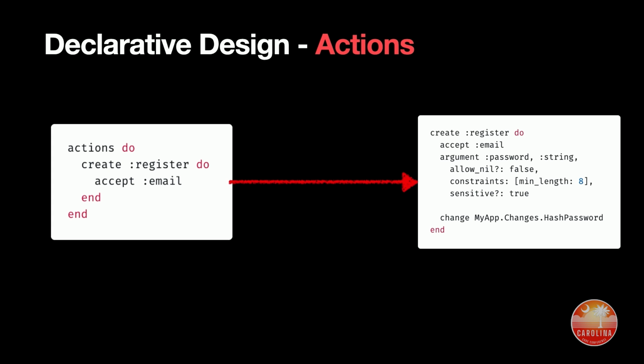We can say that it's sensitive, which tells the entire framework, every single place that might reference this, not to log it, or not to allow it to be inspected, or debug printed, when a developer tries to inspect it. And we can also attach functional hooks. Obviously, everything that you could dream up of doing, we haven't modeled declaratively. That's not the way it works. But you can say, okay, I'm going to do this special thing that will hash their password. So in this way, we can have our actions themselves defined and described.